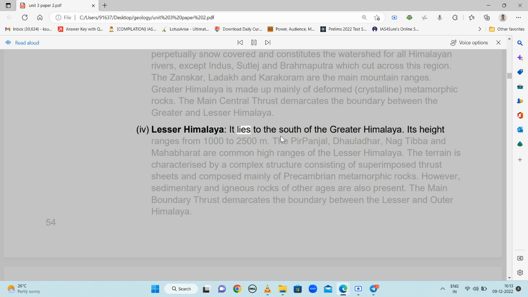4. Lesser Himalaya. It lies to the south of the Greater Himalaya. Its height ranges from 1,000 to 2,500 meters. The Pir Panjal, Dhauladhar, Nag Tibba and Mahabharat are common high ranges of the Lesser Himalaya. The terrain is characterized by a complex structure consisting of superimposed thrust sheets and composed mainly of Precambrian metamorphic rocks. However, sedimentary and igneous rocks of other ages are also present. The Main Boundary Thrust demarcates the boundary between the Lesser and Outer Himalaya.